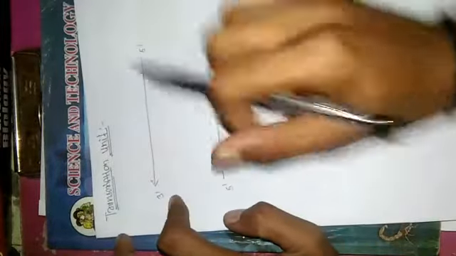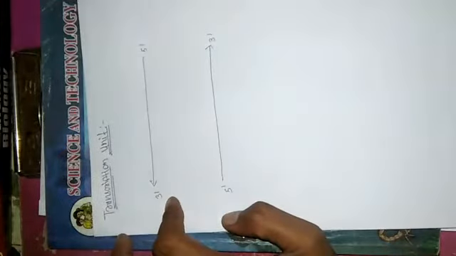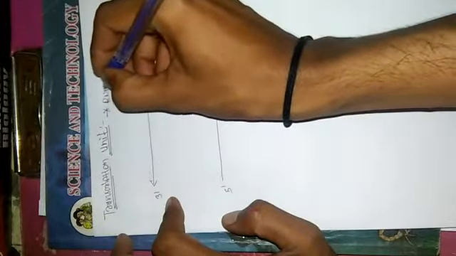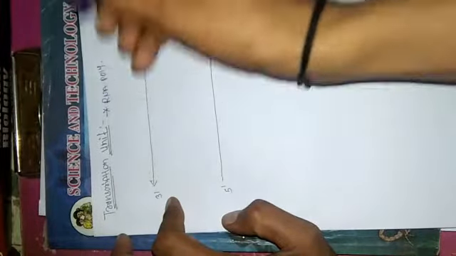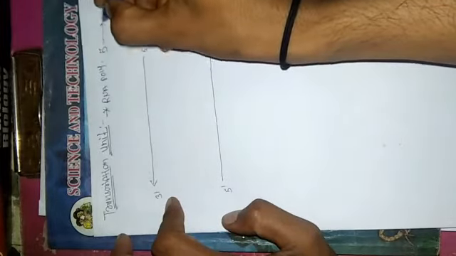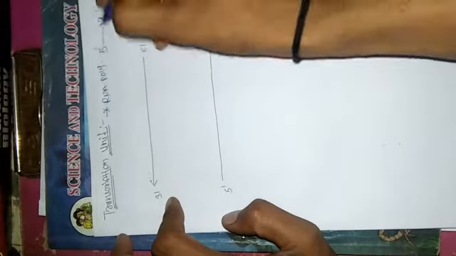Another important thing about RNA polymerase: RNA polymerase always synthesizes RNA only in the 5 dash to 3 dash direction.